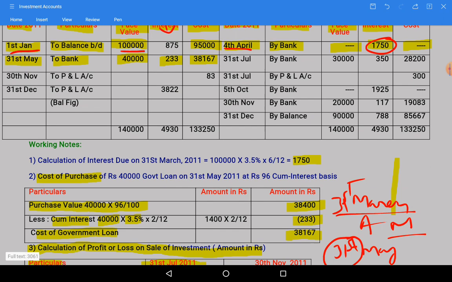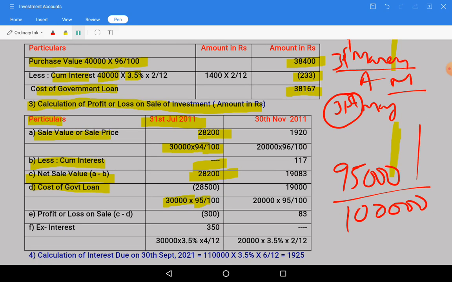So 95,000 divided by 1000 we need to take, or else you can do it like this also, divided by 1 lakh into 30,000.